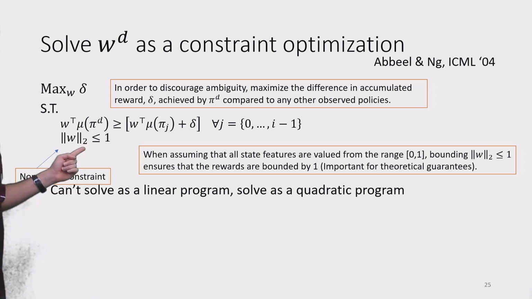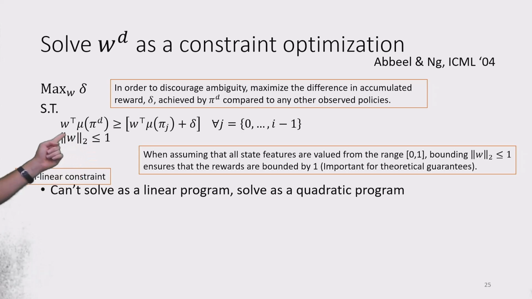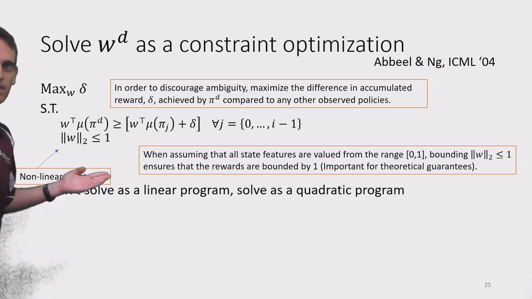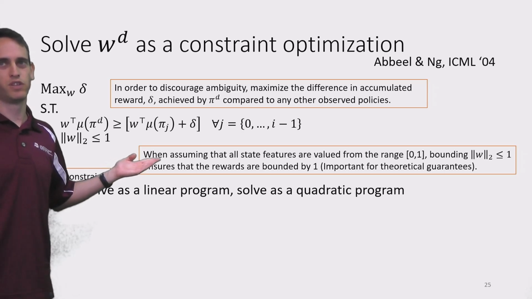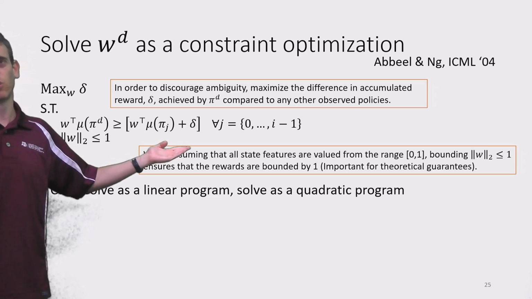And we also try to bound the L2 norm of our W vector to be lower or equal to 1. This is specific to when we assume that all state features are valued from the range 0, 1.